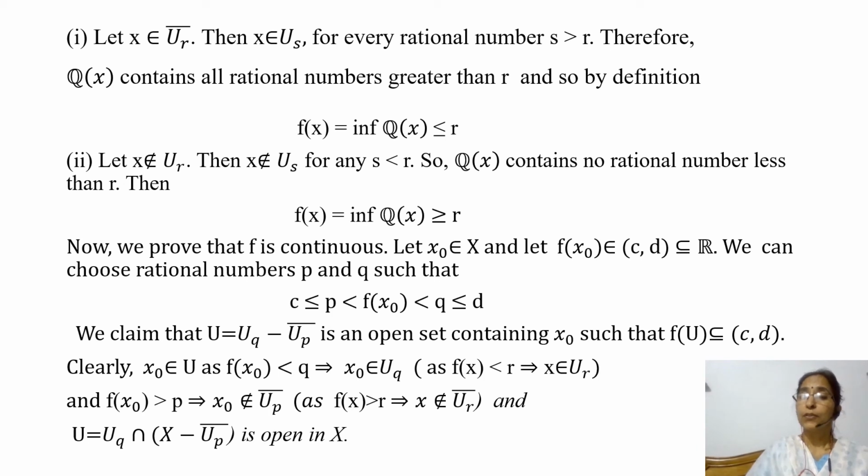And we also see that U is an open set. Why? Because U is equal to U_q intersection the complement of the closure of U_p. And since the closure of U_p is closed and its complement is open, U is nothing but the intersection of two open sets. So U is open in X.